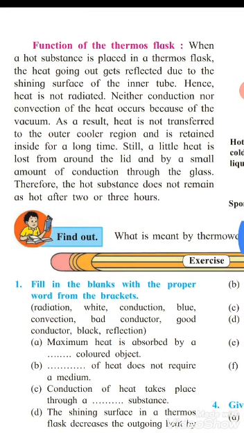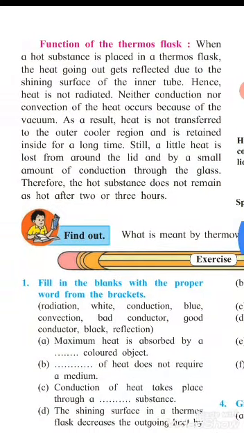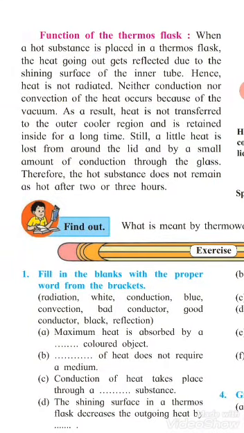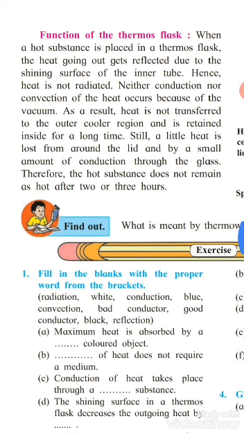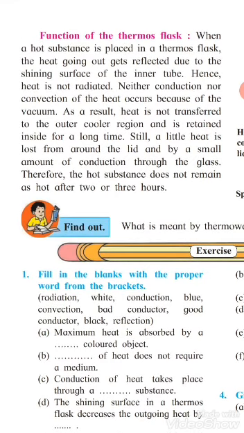glass tubes and the metal jar. As a result, heat is not transferred to the outer cooler region and remains inside for a long time. Here, still a little heat is lost from around the lid, and a small amount through conduction through the glass. Understood? A very small amount of heat gets out due to conduction of the glass, and therefore hot substances do not remain hot after 2 or 3 hours. Is that clear to you?